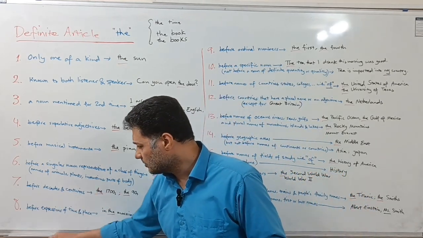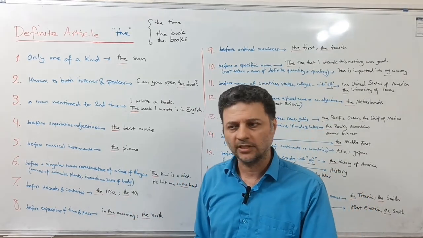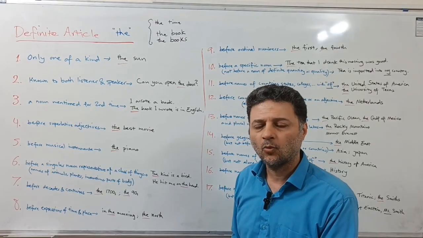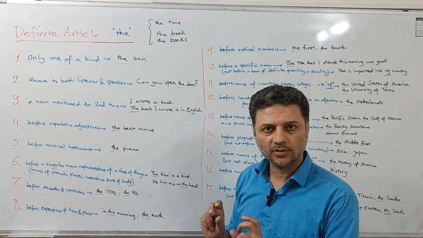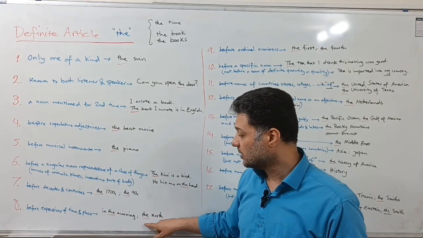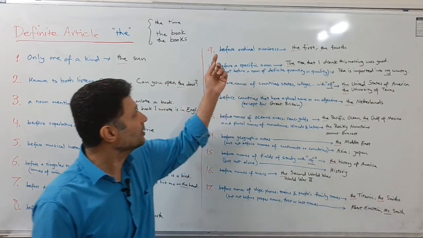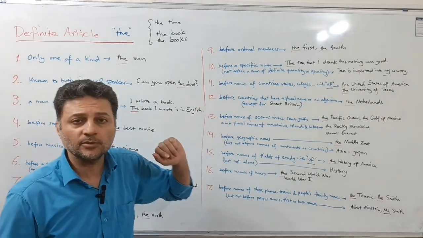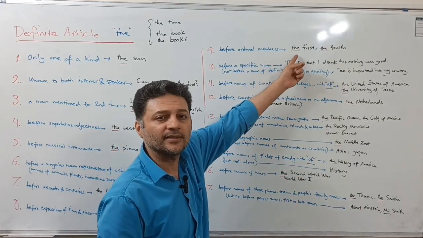Well, number eight, before expressions of time and place, in the morning, right? In the morning, in the evening, in the afternoon, right? Or the future, the past, the fall, the spring, we use with the. And also places like the north, the west, okay? Now we come to number nine, before ordinal numbers. What are ordinal numbers? Like the first, the second, the third, they're always preceded by the.